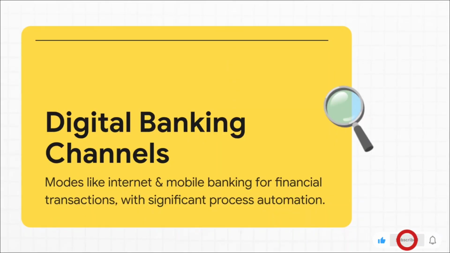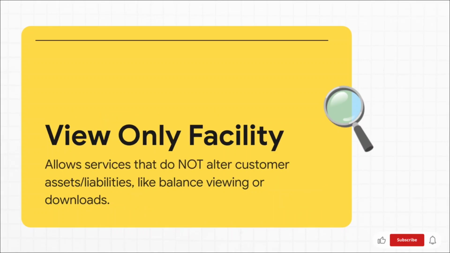So, first up, what are we even talking about? Digital banking channels. This is the big umbrella term the RBI is using. It pretty much covers any digital service a bank offers, from their main website to their slick mobile apps. It's the whole digital shebang. Now here's where it gets interesting. The RBI splits these services into two different types.